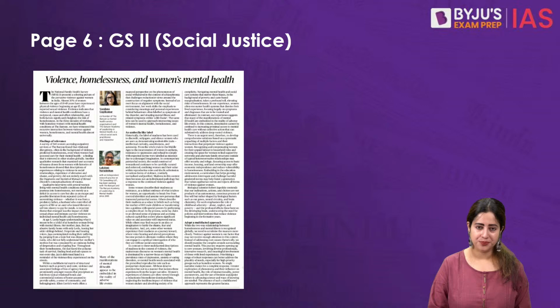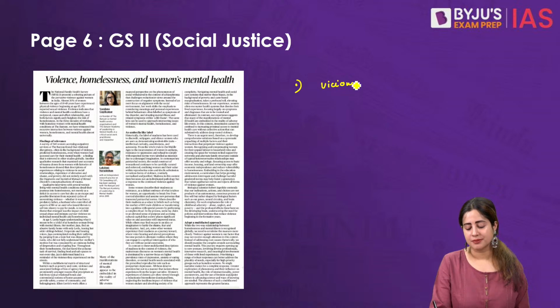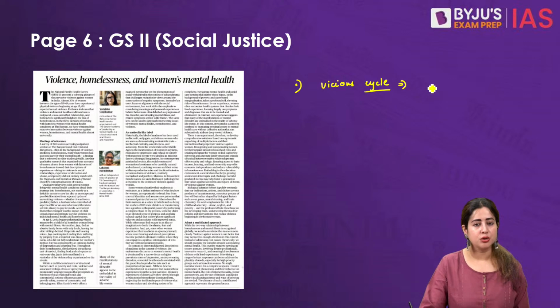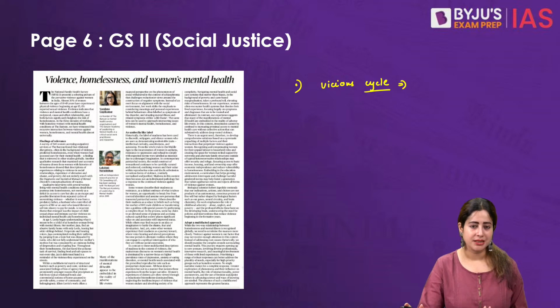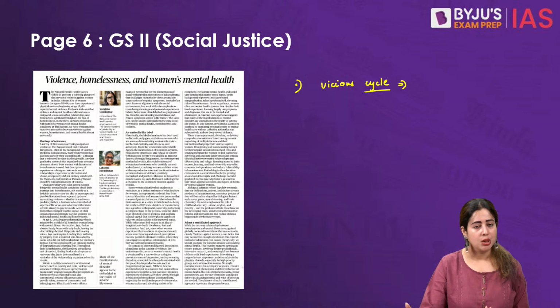What does the article say? What is the moot point made by the article? The article highlights three things clearly. One thing is that it is a very confusing, vicious cycle: whether patriarchal norms of society create femicide, or is it that increasing femicide further perpetuates existing patriarchy in society. Why is it a cycle? Because